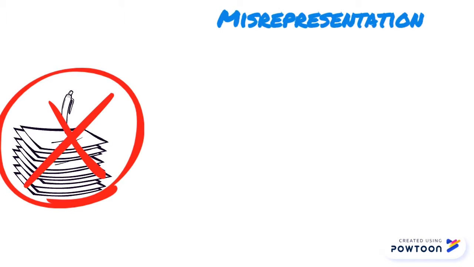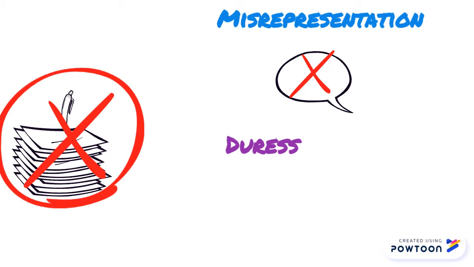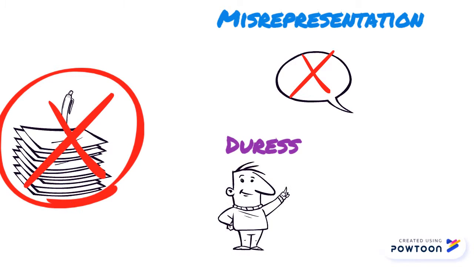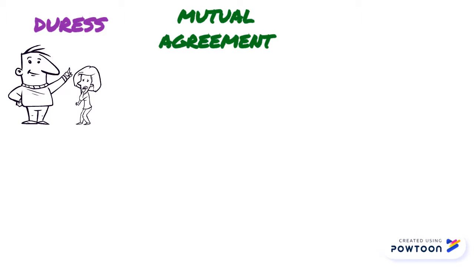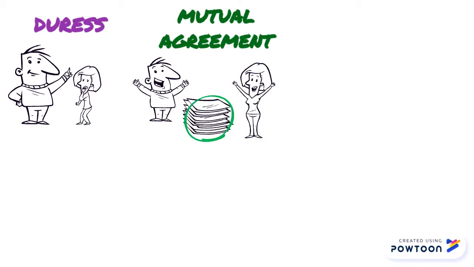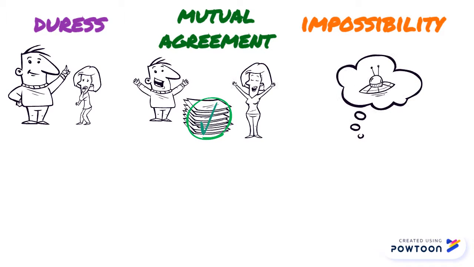First, misrepresentation. Misrepresentation is a false statement or fact that misinforms someone into entering a contract. Duress. Duress is when one party or person pressures someone into a contract through aggressiveness, blackmailing, or any other threat. Mutual agreement. If both parties mutually agree to terminate a contract, then both parties can lawfully back out of the contract. Impossibility. This means that it is impossible for one party to fulfill their contract, it can be proven, and the contract is no longer valid.